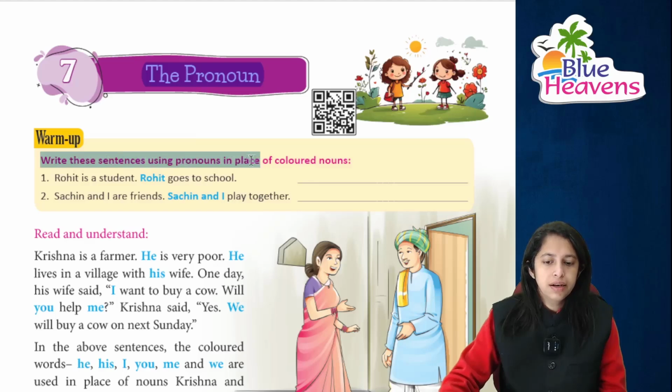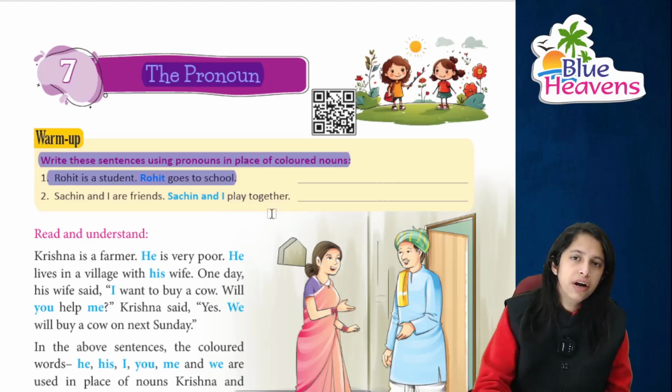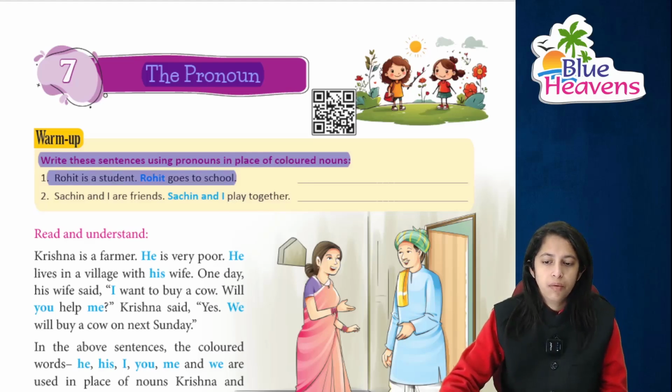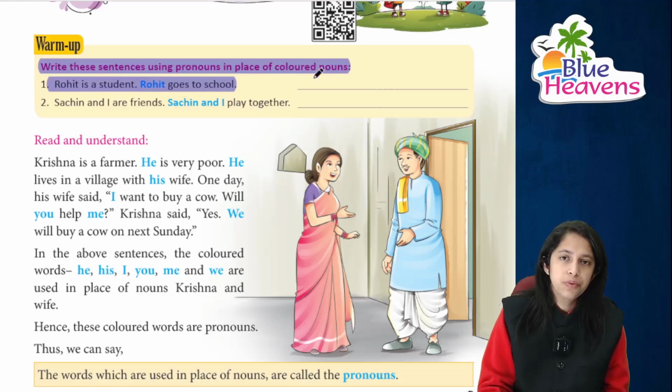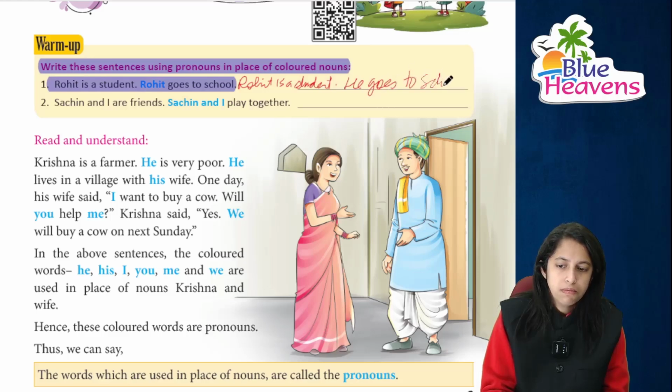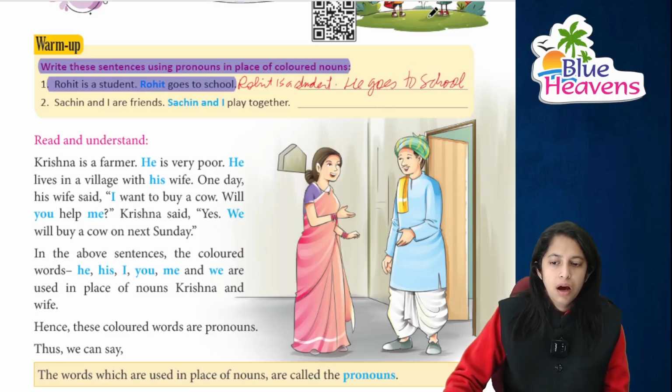You just rewrite these sentences using the pronouns in place of these colored nouns, right? Rohit is a student and Rohit goes to school. Instead of writing Rohit the second time, we can write he. I'm starting from here because this blank is very short. So you can write that Rohit is a student, right? And he goes to school, right?